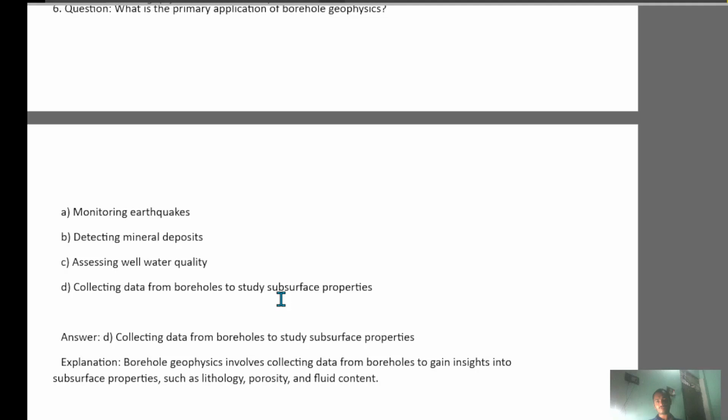Next question. Which geophysical technique involves the use of nuclear radiation to determine properties like porosity and fluid content in subsurface materials? Your option is A